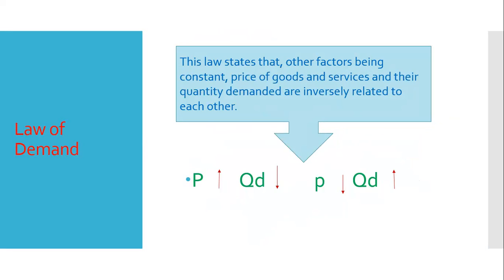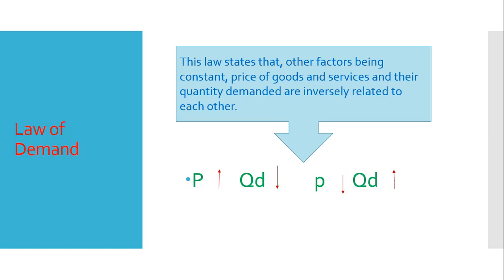This law states that, other factors being constant, the price of goods and services and their quantity demanded are inversely related to each other. So, other factors being constant means what? Other factors means, suppose, consumers' income, price of related products like substitute or complementary goods, then weather, time.